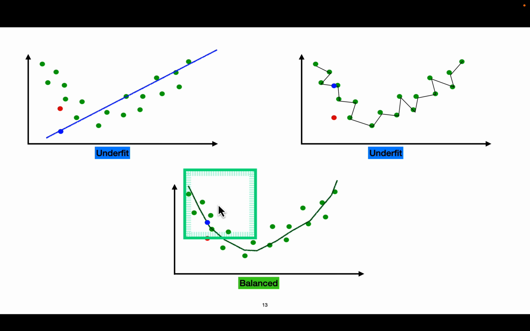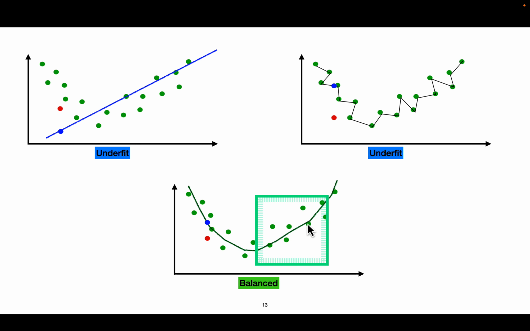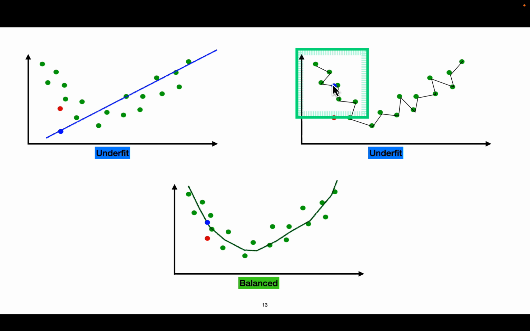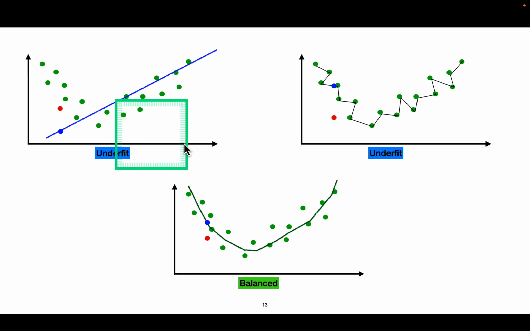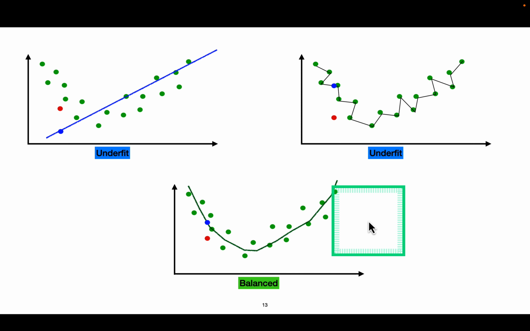So we have to come up with some line like this, which is a balanced fit, and which learns the training data and generalizes from the training data. So when we throw in test data, for example, the vertical distance between the test and predicted value will be very small, and this will be the balanced fit. Even if you throw in some more data points, the loss will be low. In this case, the loss is very high, and in this case also high, but this case will be balanced if you throw in a lot of test data points.